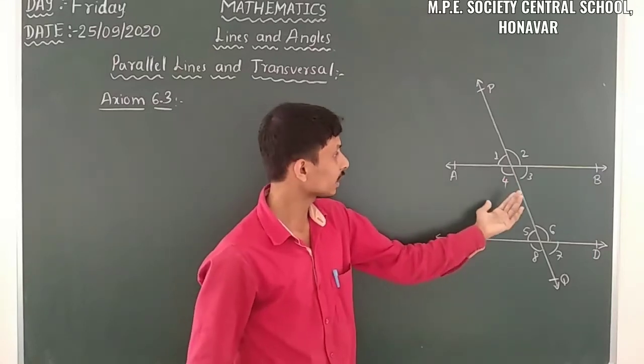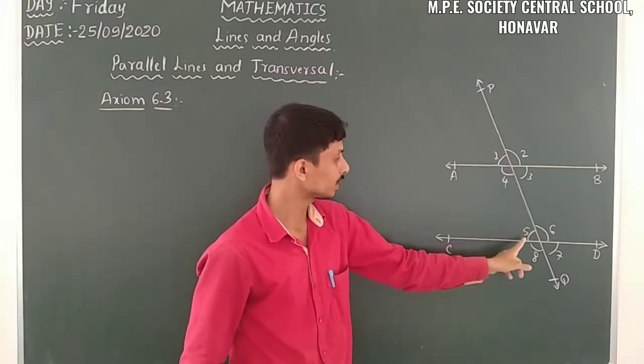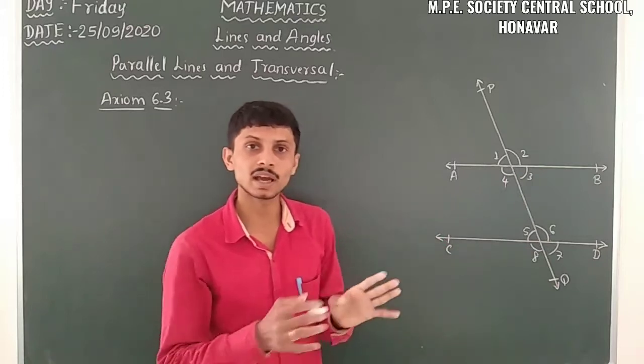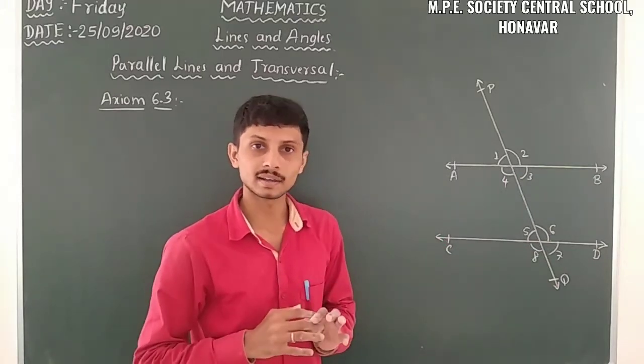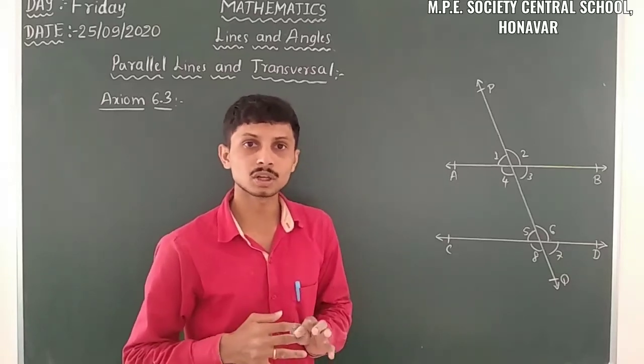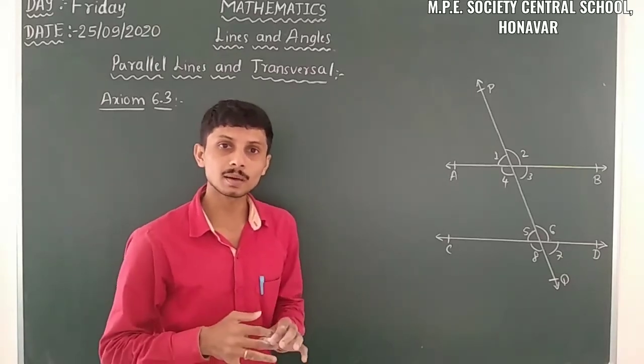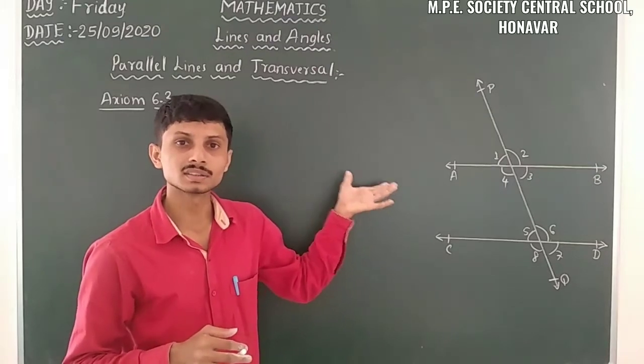Then interior angles on the one side of the transversal means 4 and 5 and 3 and 6. We have these kinds of angles, these categorization of angles. So with the help of those, we have to state some axiom.